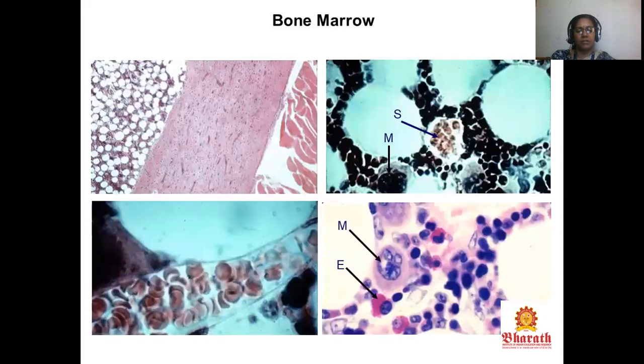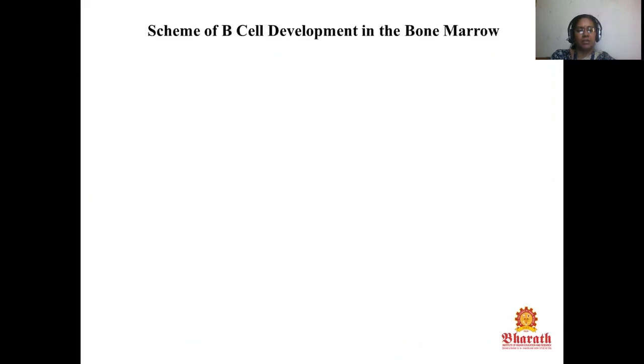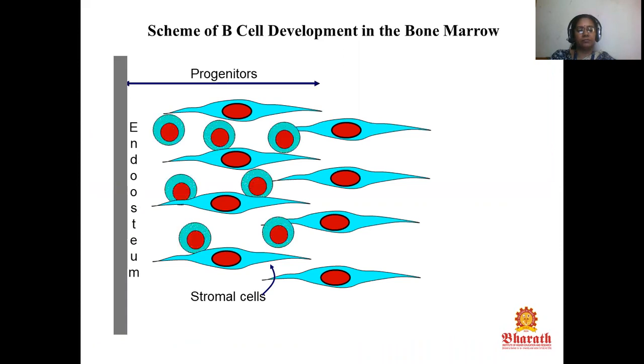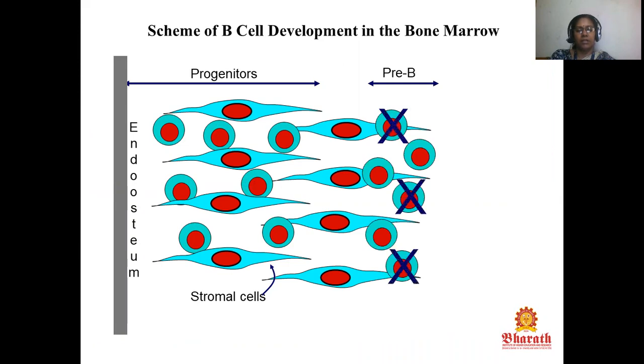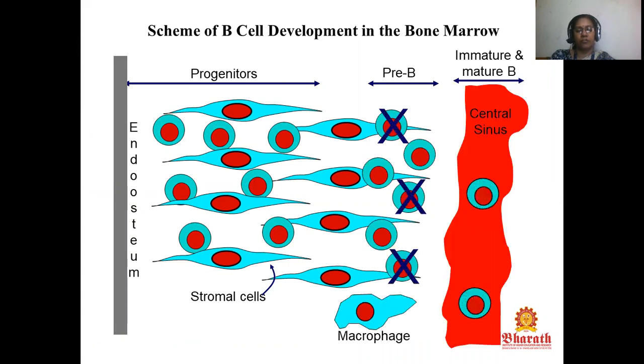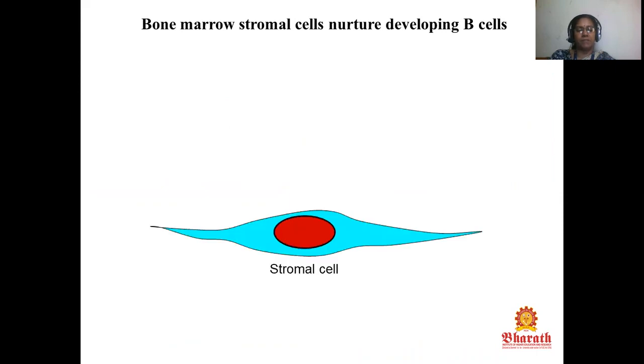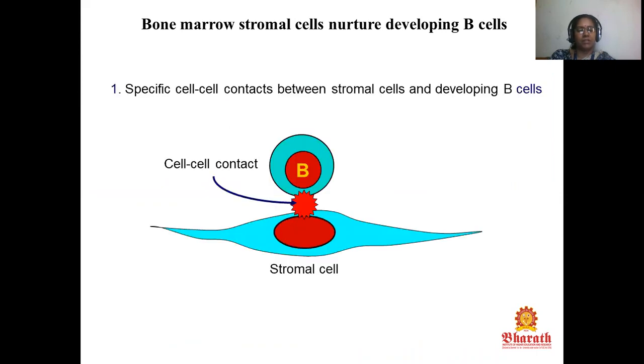Scheme of B cell development in the bone marrow. These are stromal cells, progenitors, pre-B cells, macrophage, central sinus, and immature and mature B cells. Bone marrow stromal cells nurture developing B cells. There are specific cell-cell contacts between stromal cells and developing B cells.